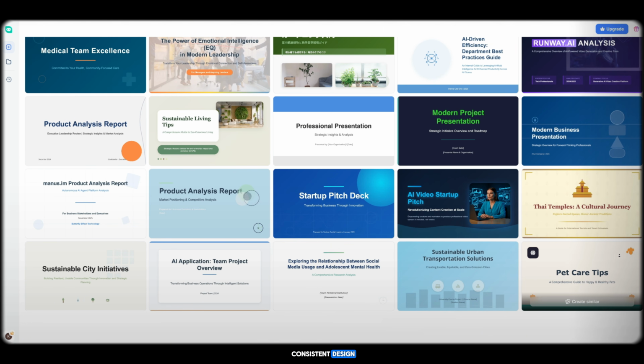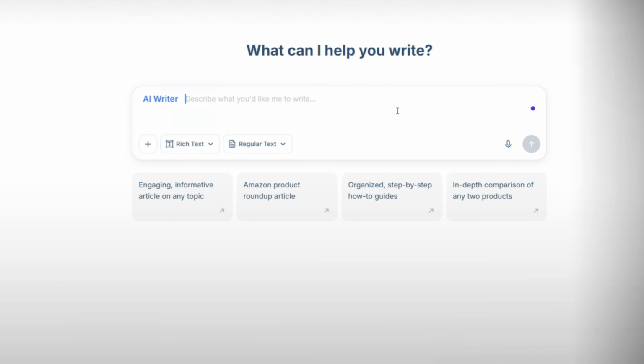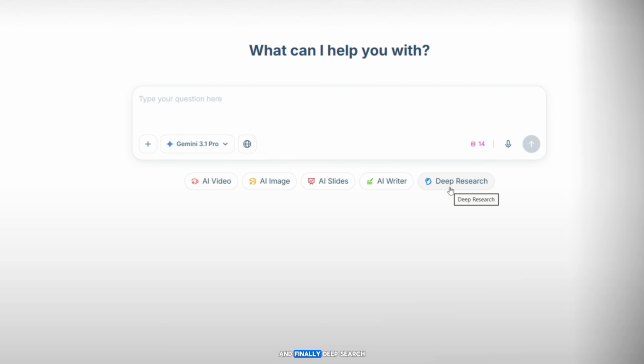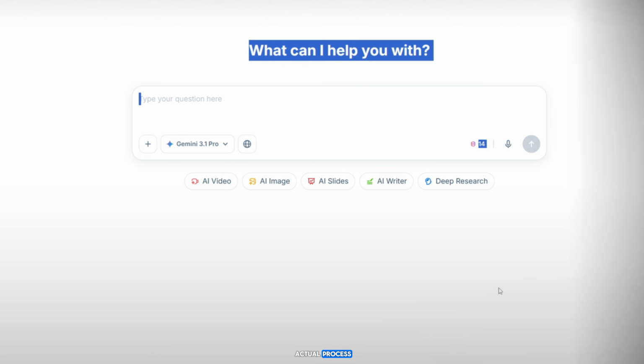HIX AI Writer, where you can generate engaging articles, Amazon product descriptions, step-by-step guides, and product comparisons. It supports both short-form and long-form content, along with different writing styles. And finally, deep search. This feature scans information across the internet and provides refined, accurate, and well-structured results, often better than standard AI responses. Now let's start the actual process.